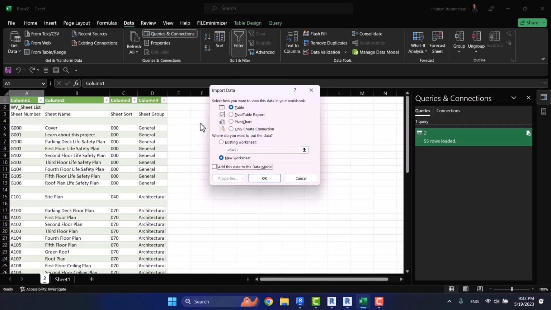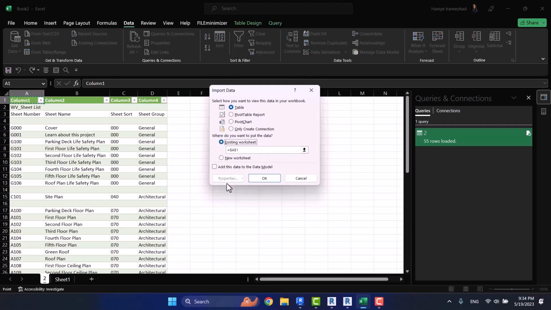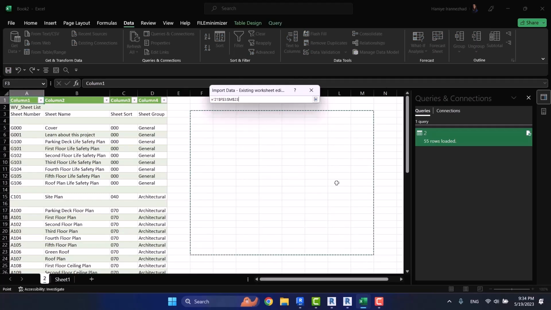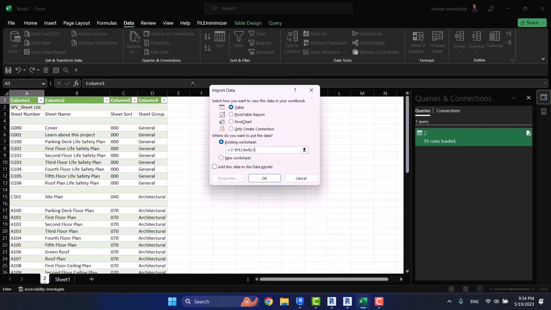So you have the right to choose. You can choose pivot table. In the previous session, we talked about pivot table. You can import your file through different formats, and here it also asks if you want a new worksheet, or if you want to import your file into this existing worksheet. You can also choose the range and say import my file here.